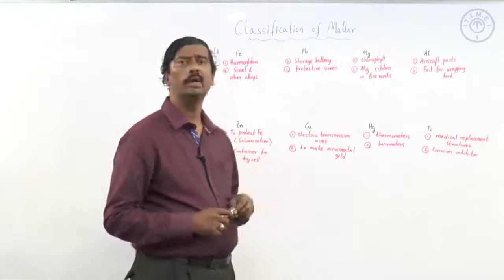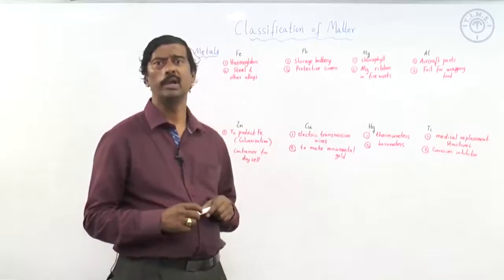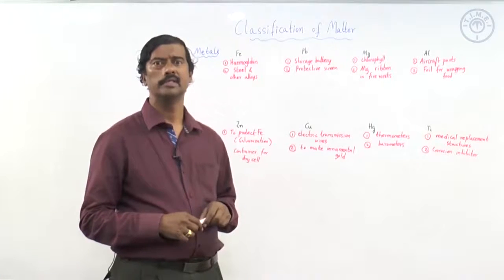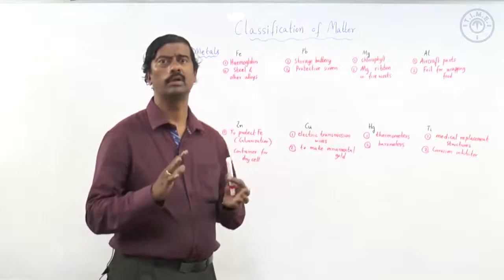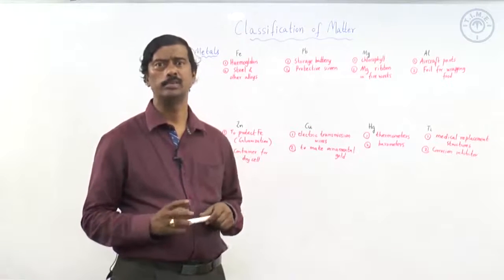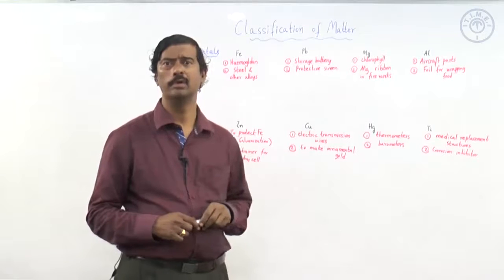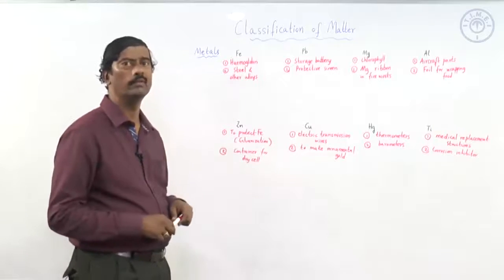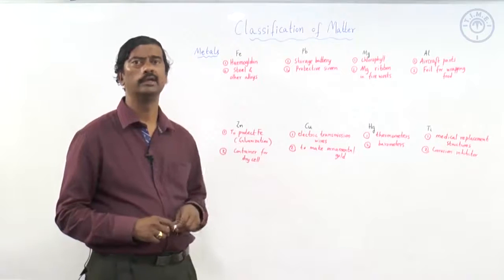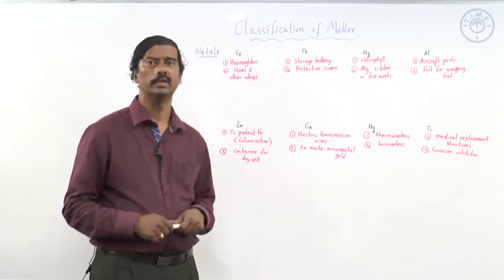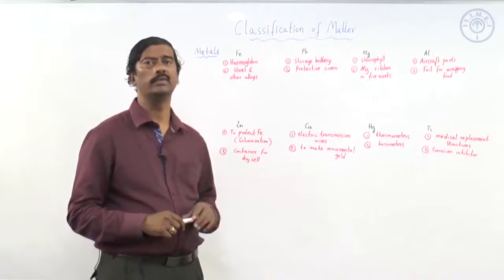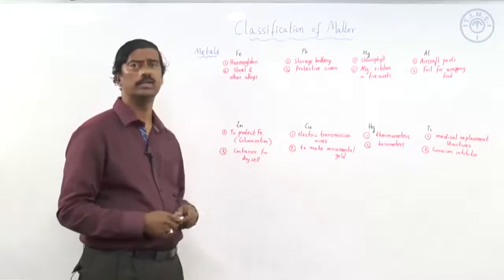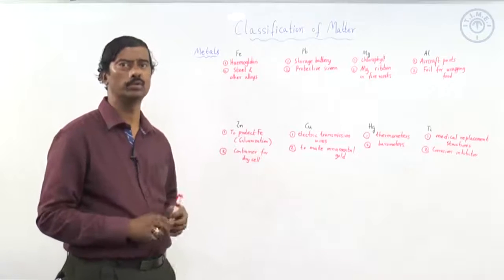Then we also have aluminum alloys, made up of aluminum, such as duralumin, which is used as, what shall we say, a cover for various establishments. It is also used in various petrol bunks. Next, zinc. Zinc is used in the galvanization of iron, that is, in the protection of iron. Otherwise, iron undergoes corrosion. In the presence of zinc, the corrosion activity is decreased. Then zinc is a container which is used in the dry cell which we use at homes.